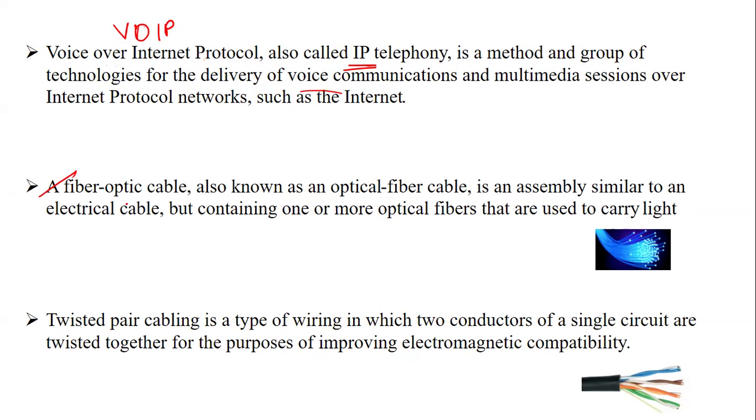When we talk about fiber optic cable, it is known as optic fiber cable, which contains the fibers that are used to carry light. So I've given you an example also. Twisted pair cabling is a type of wiring where the conductors of a single circuit are twisted in order to improve the electromagnetic compatibility. So see, as I said, this unit is a bit technical when it comes to certain concepts.